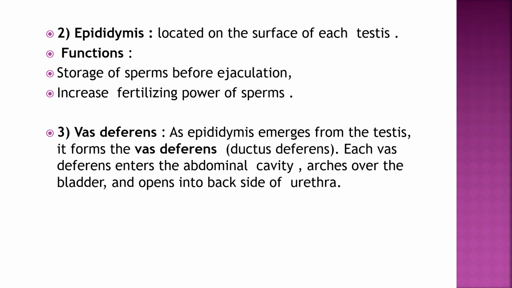Second is the epididymis. It is located on the surface of the testes. The function of the epididymis is storage of sperms before ejaculation and to increase the fertilizing power of the sperms. Third is the vas deferens. It is the duct which arises from the epididymis. It is also called ductus deferens, and it enters the abdominal cavity, then arches over the bladder and opens into the back of the urethra.